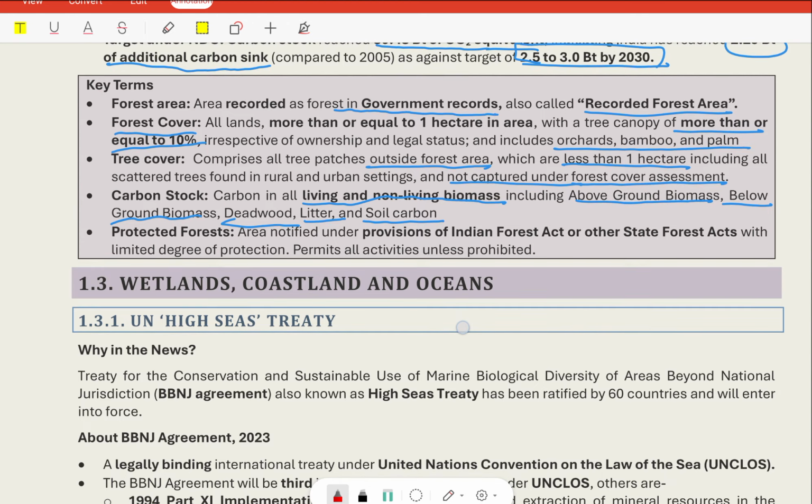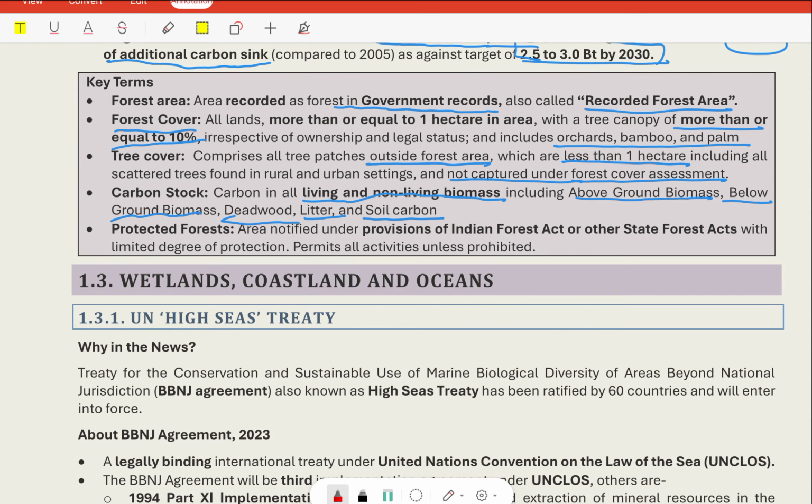Protected forest. These are notified under the provisions of the Indian Forest Act or other state forest acts with a limited degree of protection, permitting all activities unless prohibited through explicit provisions. These are the protected forests.